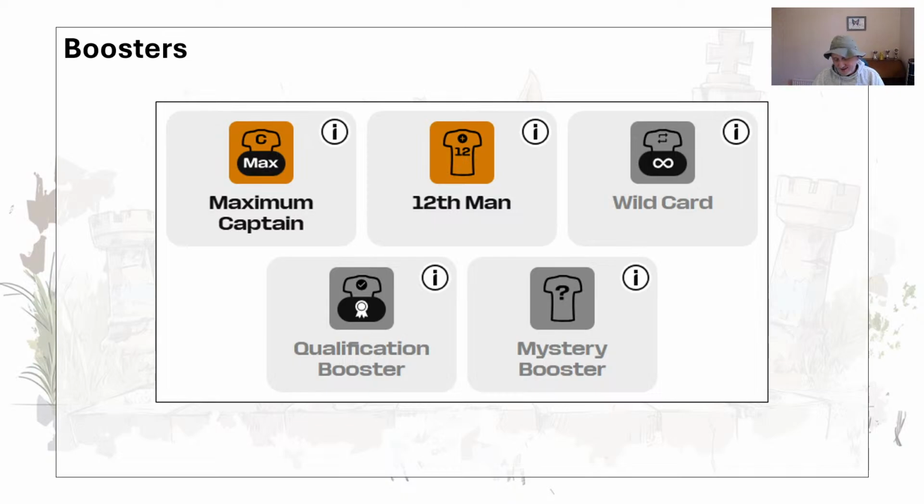Qualification booster, I'll play that probably first opportunity I can, which would be round of 32. Mystery booster, we don't know for sure what it is, but the gossip, the word on the street is any defender or goalkeeper, if they let in 1 goal, we'll still give them a clean sheet. That's not been confirmed, but that is the expectation.